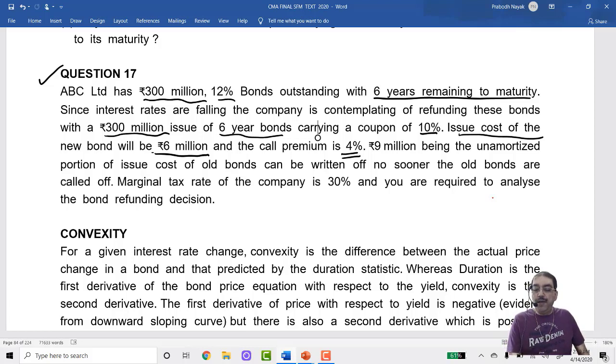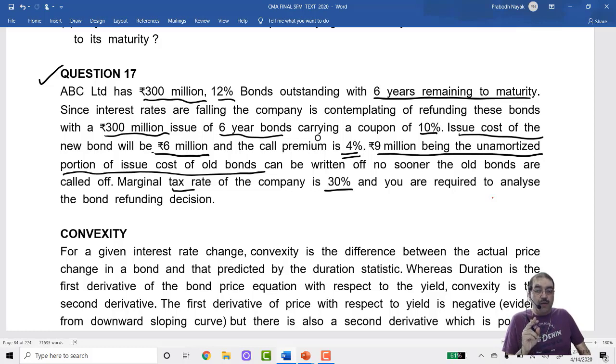9 million being the unamortized amount of the old bonds can be written off no sooner the old bonds are called off. Marginal tax rate of the company is given to you, rate of tax 30%. You are required to analyze the bond refunding decision. Meaning, should I refund the old bonds and replace them with the new bonds or should I not?